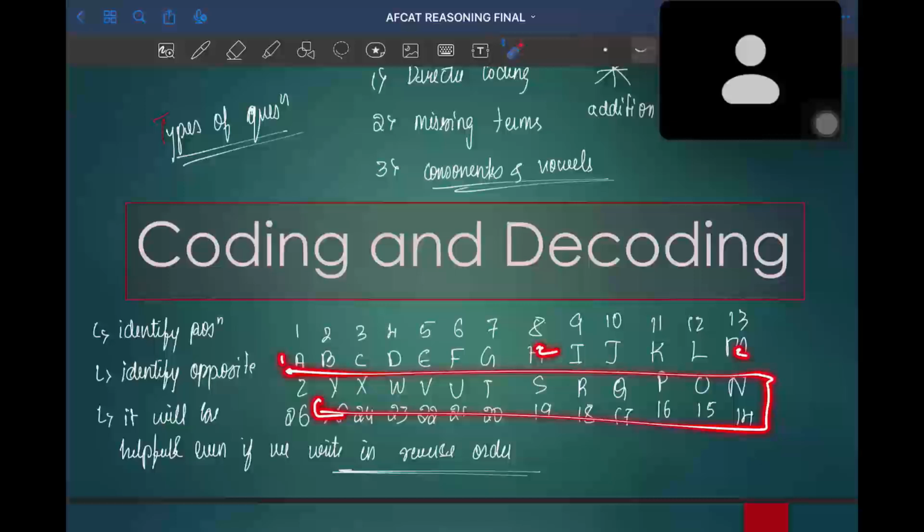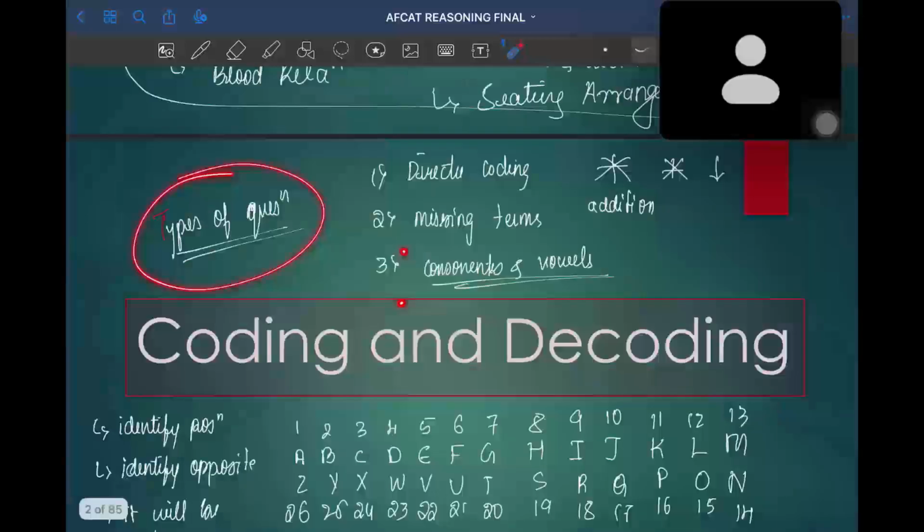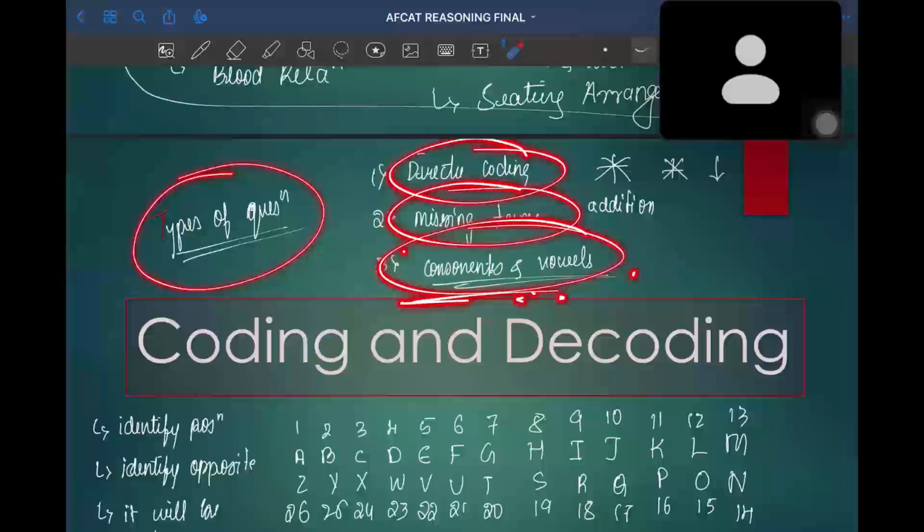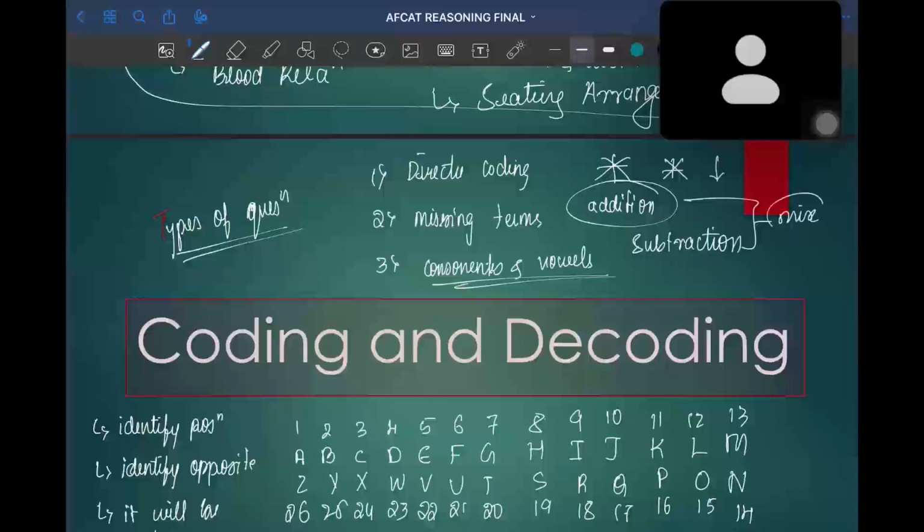The types of questions asked in coding decoding are direct coding, missing terms, and consonants and vowels. In this, you'll have addition coding and subtraction coding, and it'll be a mix of both. Sometimes it will include multiplication as well.